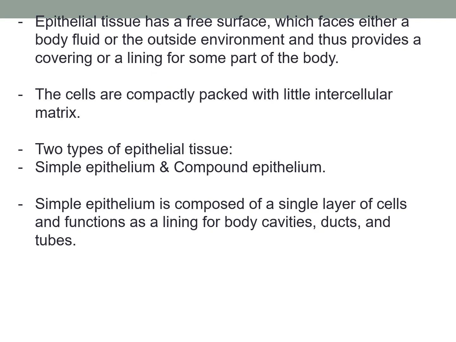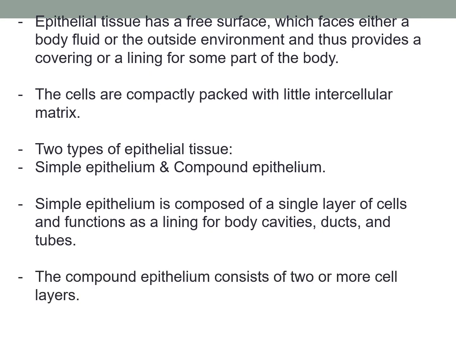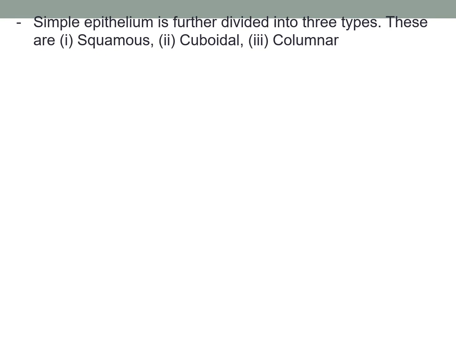So first we are discussing simple epithelium. So this simple epithelium is composed of a single layer of cells and functions as a lining for body cavities, ducts and tubes. The compound epithelium consists of two or more layers. Simple epithelium is further divided into three types. These are squamous, cuboidal and columnar. So these are the three main types of simple epithelium: squamous, cuboidal and columnar.